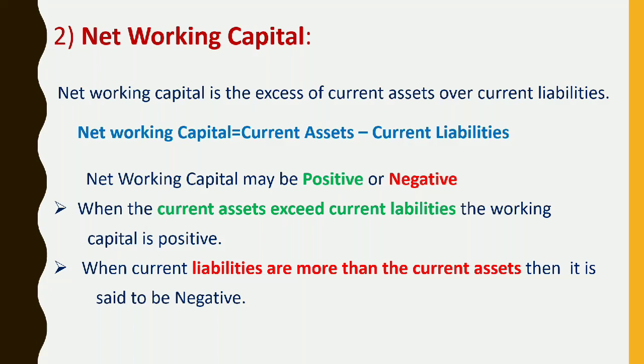Current liabilities means liabilities to be discharged or disposed of within a period of 1 year. Then comes the components of current liabilities: bills payable, sundry creditors, accrued or outstanding expenses, short-term loans, dividends payable, bank overdraft, provision for taxation if it does not amount to appropriation of profit. These are current liabilities. So net working capital is equal to current assets minus current liabilities. Net working capital may be positive or negative. When the current assets exceed current liabilities, the working capital is positive. When current liabilities are more than the current assets, then it is said to be negative.